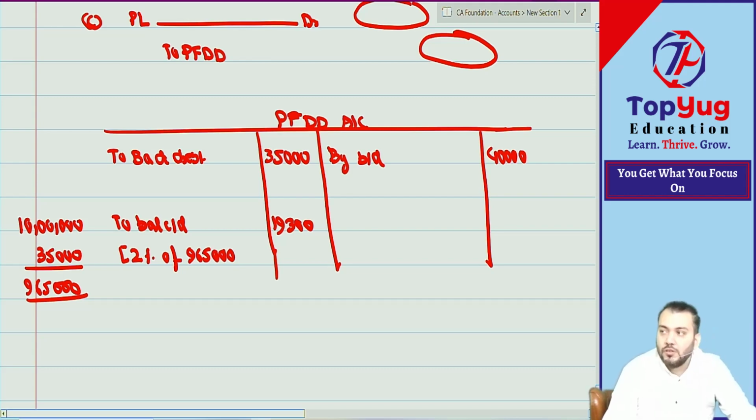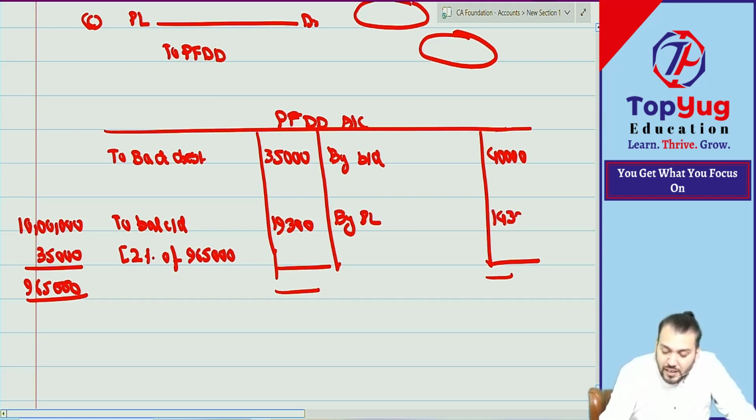19,300. And can you say it will automatically be a balancing figure? By PL how much? Batao. Balancing figure: this plus this minus this. How much? 14,300. Understood why it became 14,300? Current year requirement is how much? And how much surplus from last year? 5,000. So in the current year we will create less provision now. Already we have a surplus of 5,000. So 19,300 minus 5,000 becomes 14,300. Understood this point?